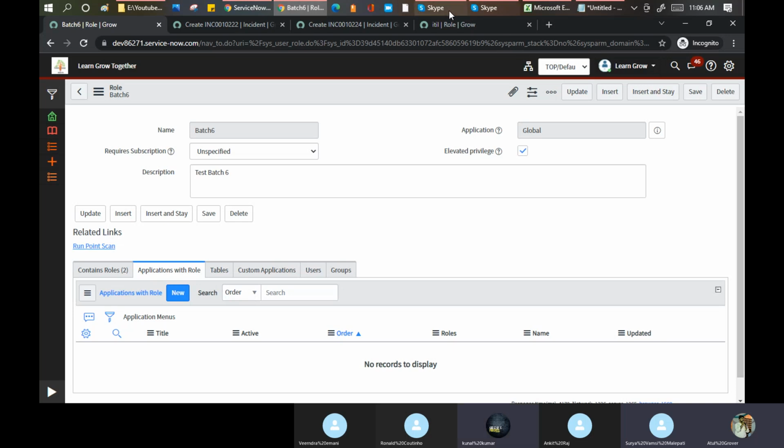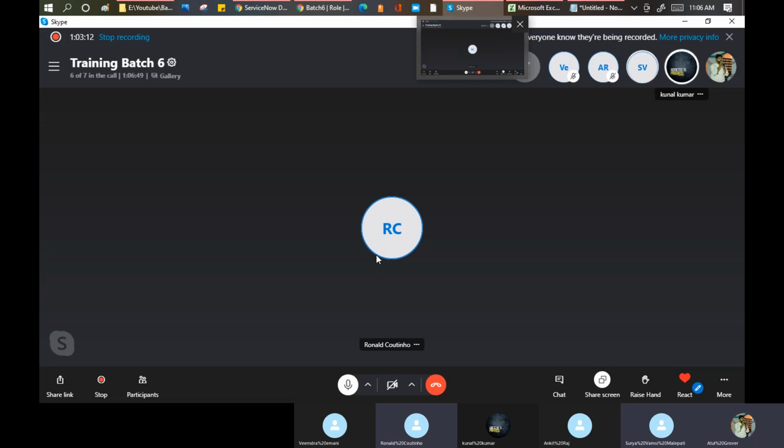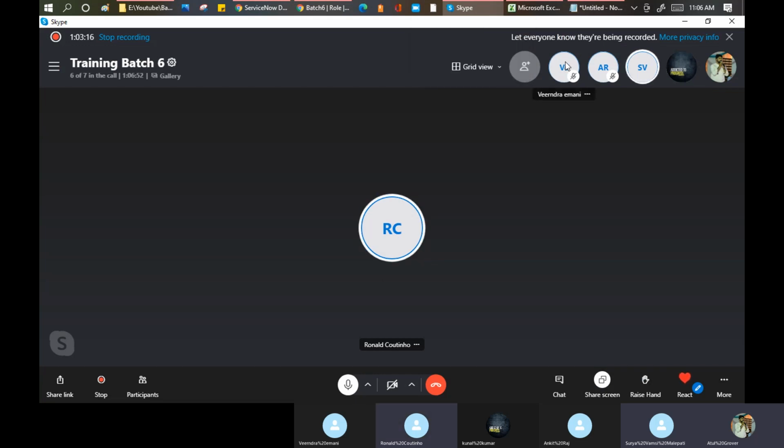Like Ronald has admin rights. Ronald will create a user for Virender and add Virender in the batch 6 group. Virender will create an account for Ankit and add Ankit into batch 6. So they are getting the admin rights in one go. Now you have to chase your respective person: please create my account so that I can do the complete exercise. Okay, so let me stop my recording here.